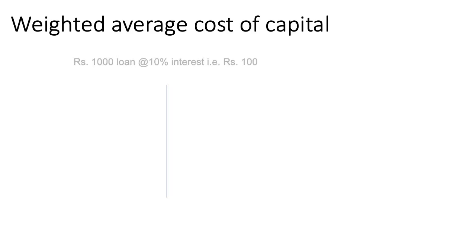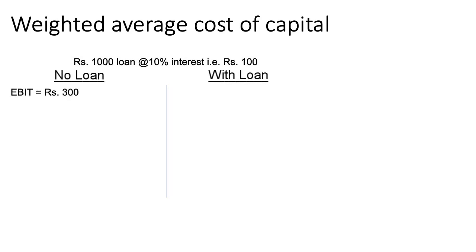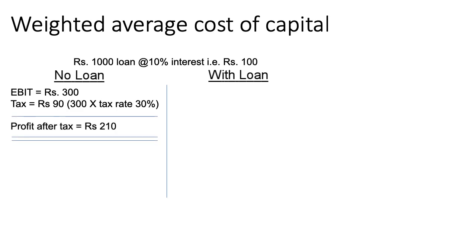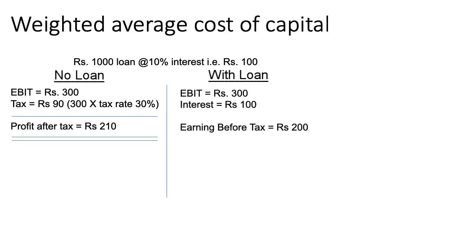For example, if you took a rupees 1000 loan on which you have to pay 10% interest, that is rupees 100. Now say your EBIT is 300 and the tax rate is 30%, which means you have to pay rupees 90, that is 300 multiplied by 30%, as taxes. But since rupees 100 is the interest expense, that first needs to be deducted from EBIT. So your profit before tax would become 300 minus 100, that is rupees 200. And your tax expense would be 60, that is 200 multiplied by 30%.